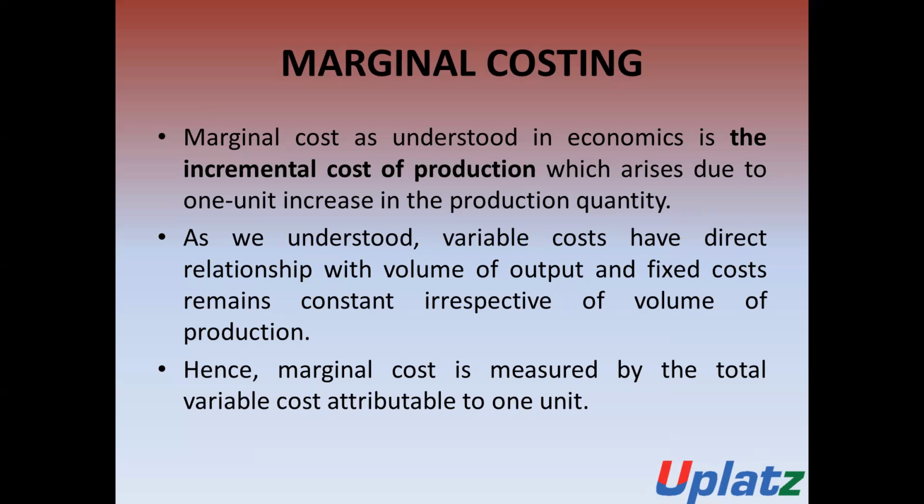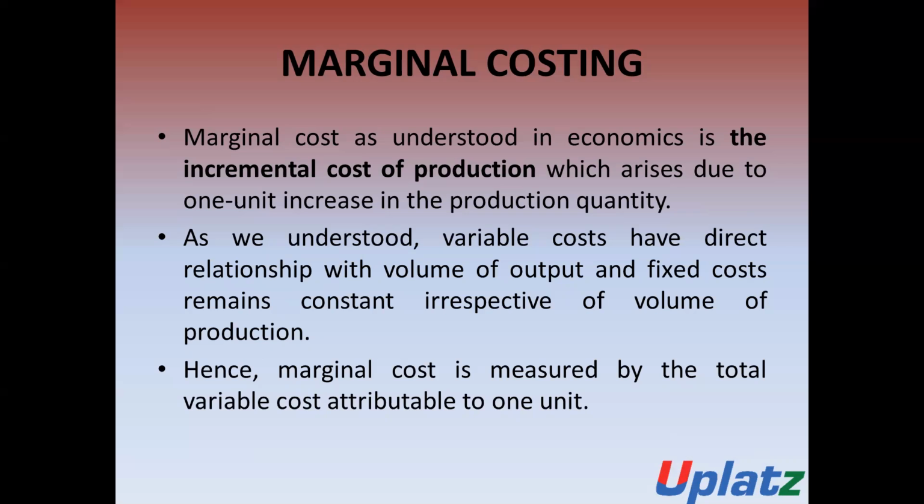So there is an increase in the cost. The 20,000, which is the difference, is known as the incremental cost of production, and it arises due to the one unit increase in the production capacity.